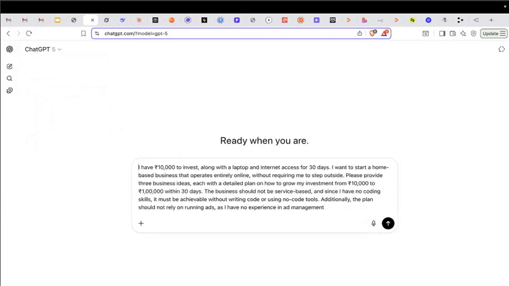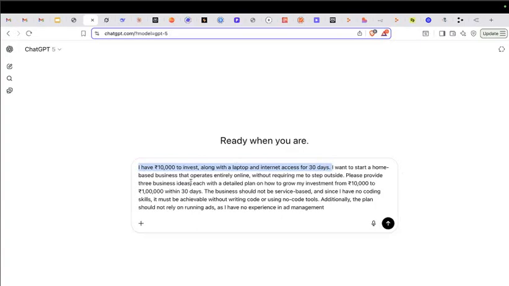And then I will show you the same response in DeepSeek. But let's understand the question here first. So this is my input. I have 10,000 rupees to invest along with a laptop and internet access for 30 days. So this is my constraint: I have only 10K, a laptop and internet, and only 30 days with me.